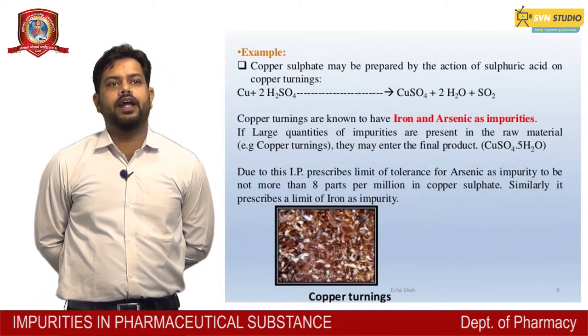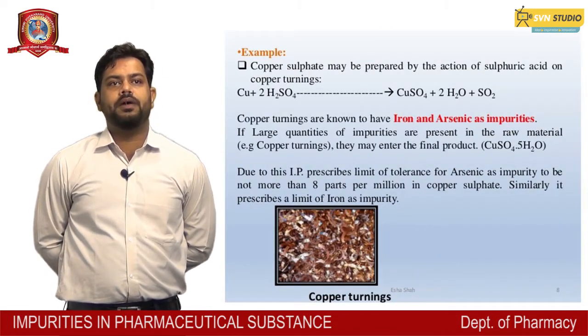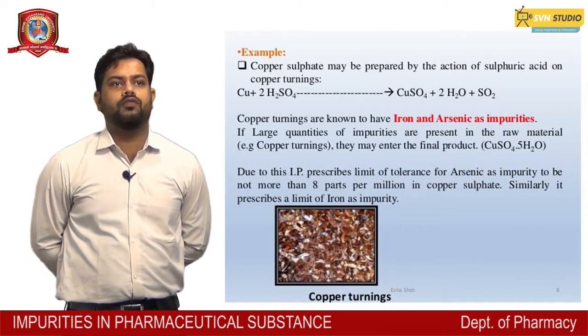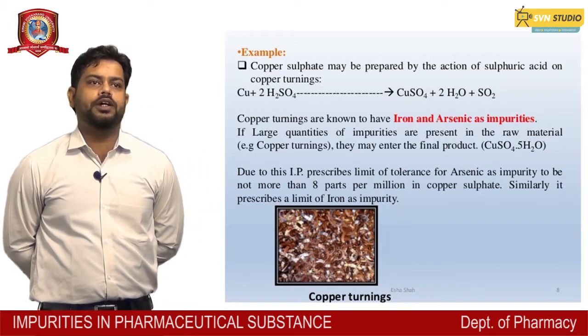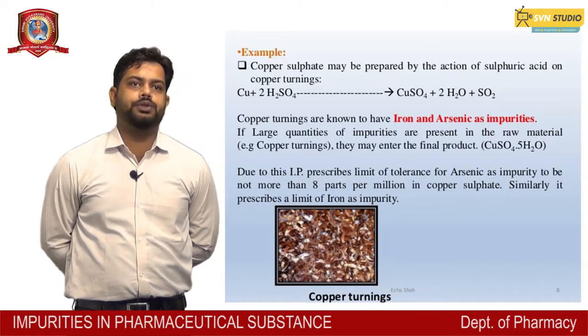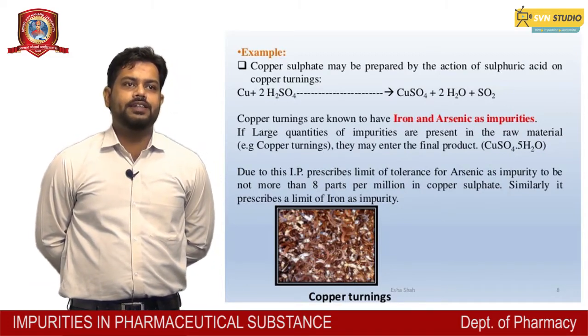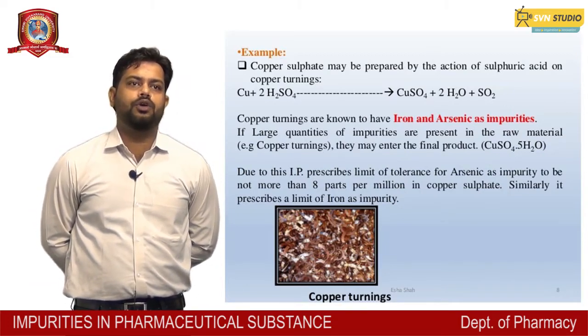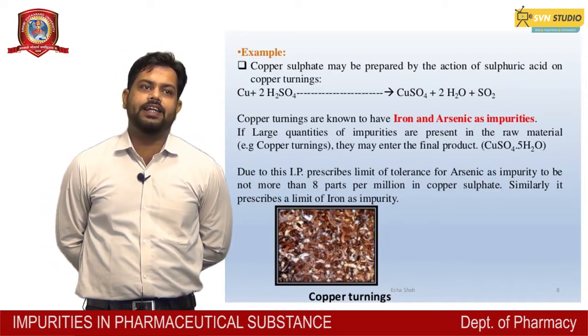Another example is copper sulfate, which may be prepared by the action of sulfuric acid on copper turnings: Cu plus 2H2SO4, that is sulfuric acid, gives CuSO4 plus 2H2O plus SO2. Copper turnings are known to have iron or arsenic impurities.